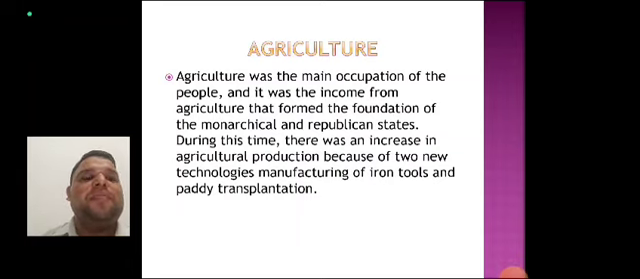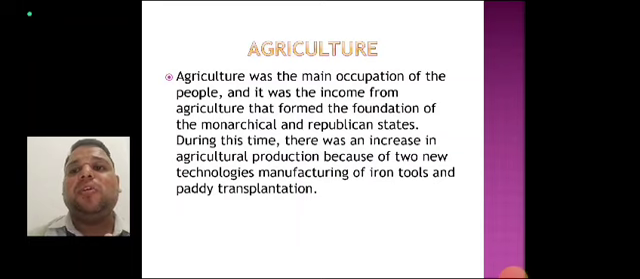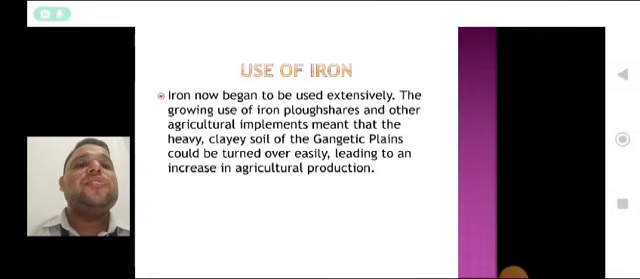For example, the manufacturing of iron tools, the technology used in agriculture, and paddy transplantation. In transplantation, saplings were grown and then planted, rather than seeds being scattered on the ground. And the next is the use of iron.